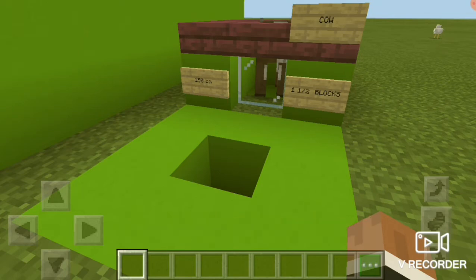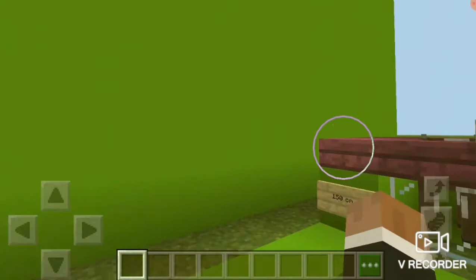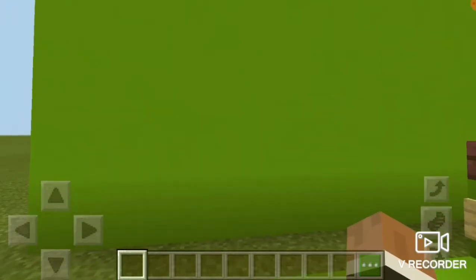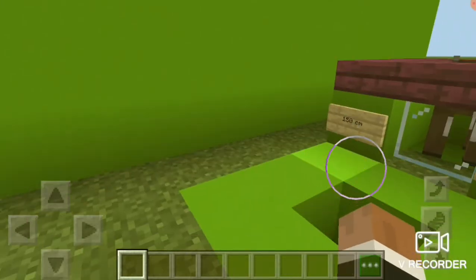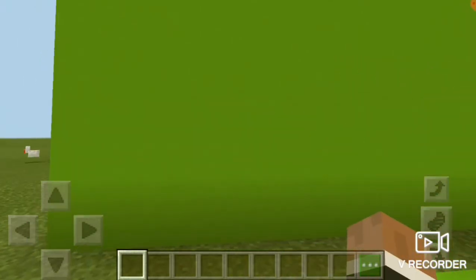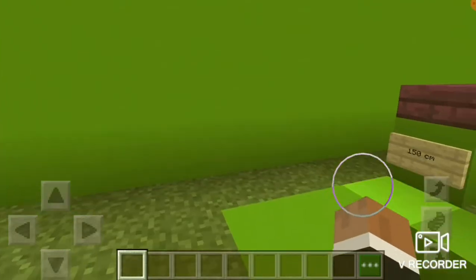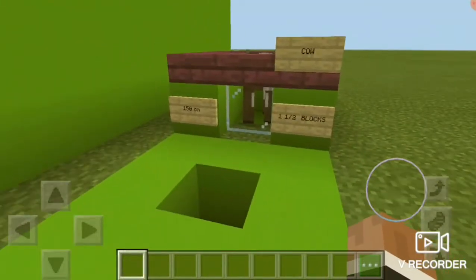Anyway, now I'm gonna show you the rest of the mobs that I looked up the height for, and it's not all of the mobs, so don't forget to leave a like and comment below for part 2. Anyway, now let me show you the rest.